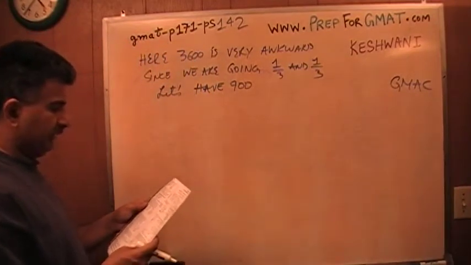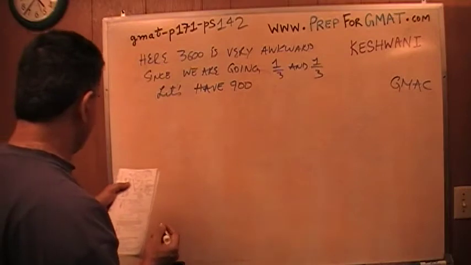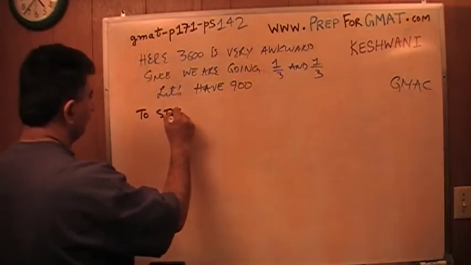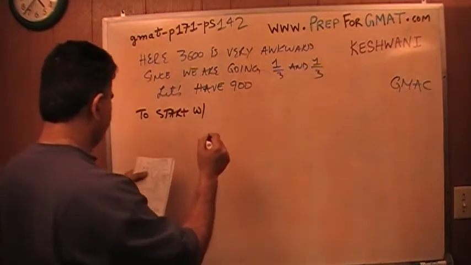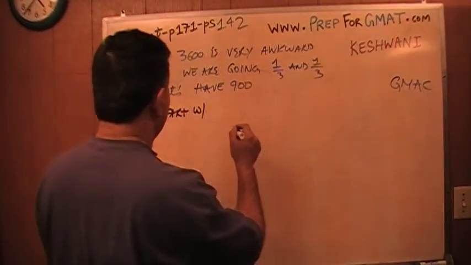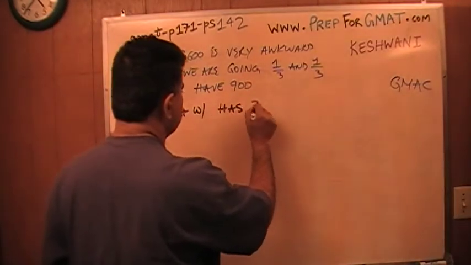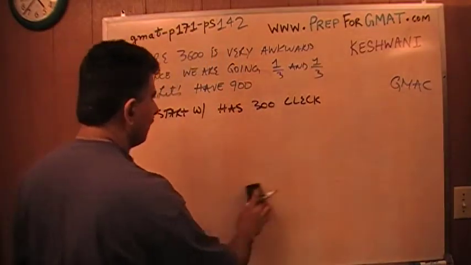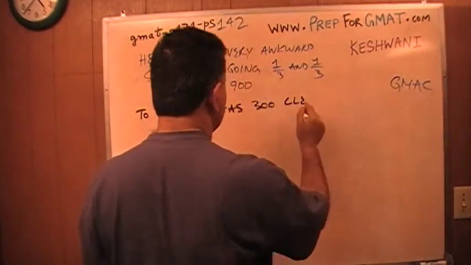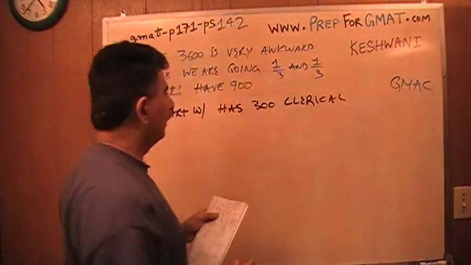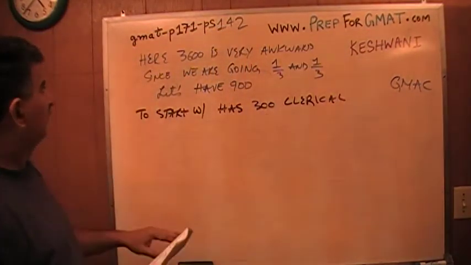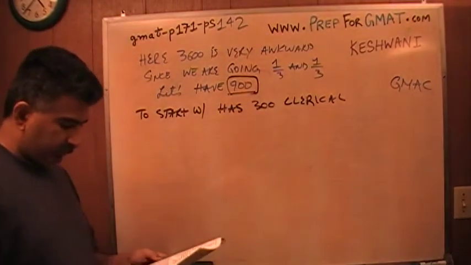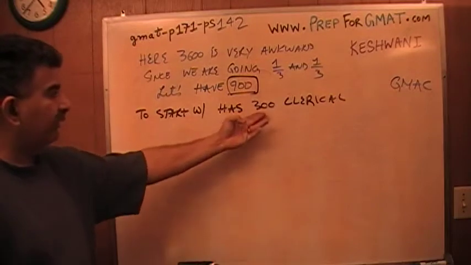Maybe I have enough room. So to start with, it has 300 clerical staff. Where did I get 300? Because I'm pretending that we have 900 people to start with, and I'm told that 1/3 of the staff is clerical. So to start with, we have 300 clerical.